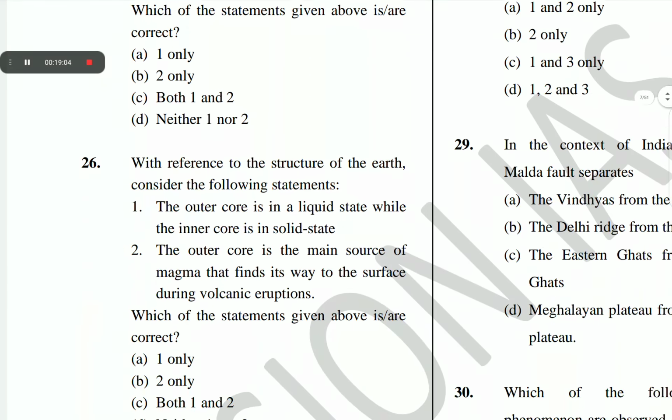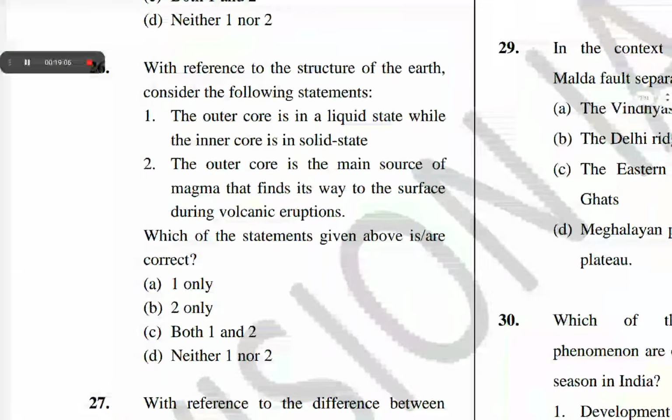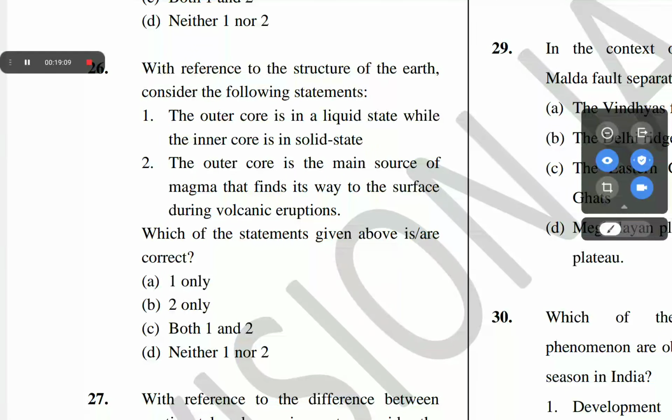The next question is question number 26. With reference to the structure of the earth, consider the following statements.